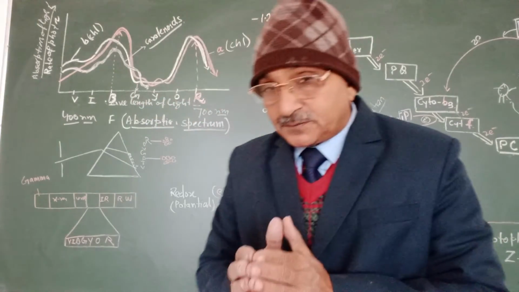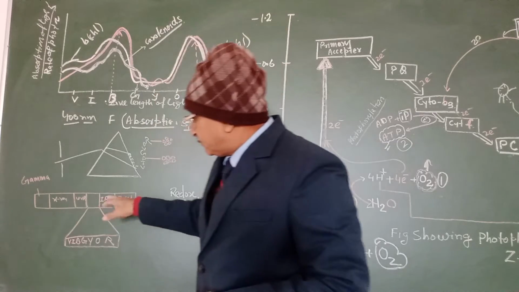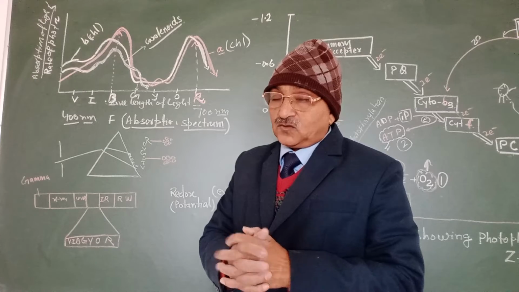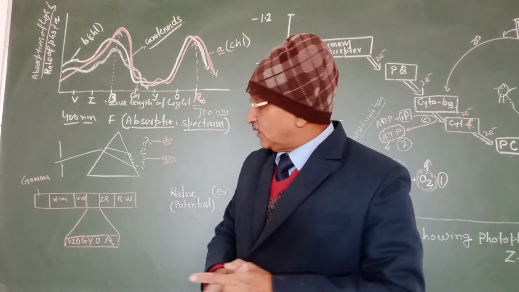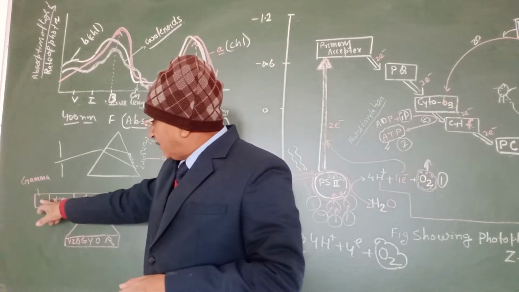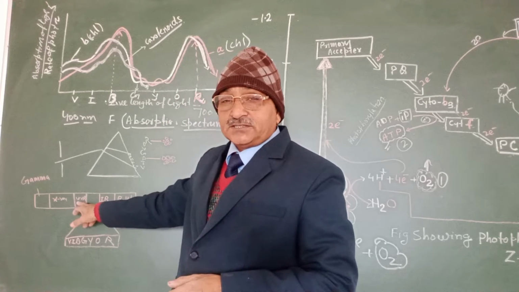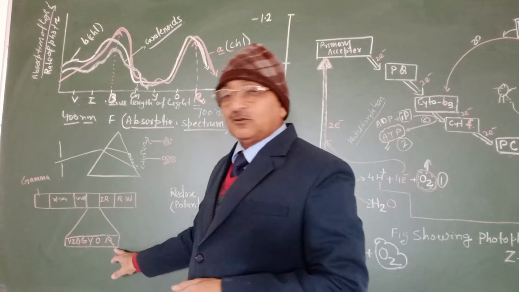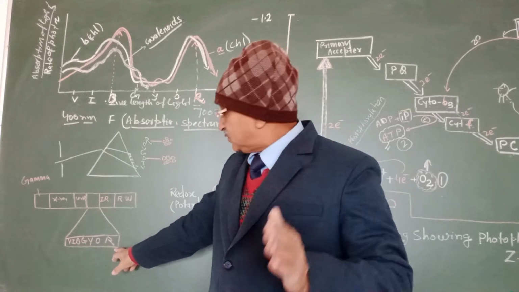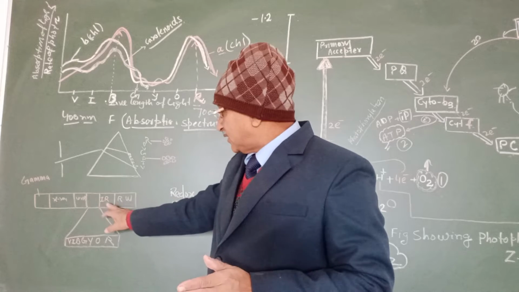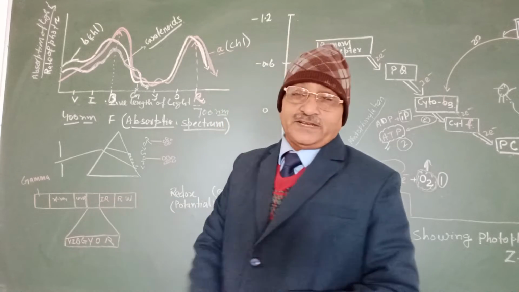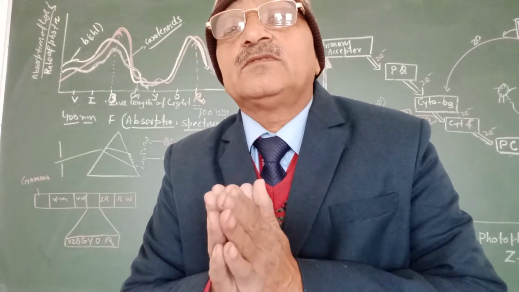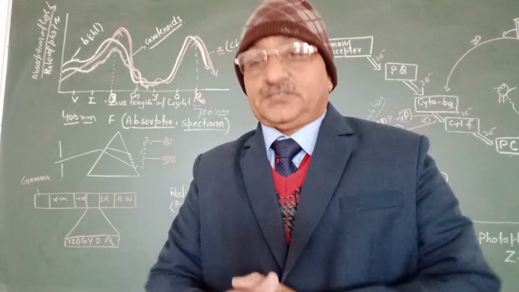Actually, I have tried to make it clear that the radiation of the sun has different ranges of wavelength. Wavelength of light, you are familiar with. So we have the gamma range, X-ray, ultraviolet range, and from 400 nanometer to 700 nanometer is the visible light, and after that infrared, radio waves. So these are ranges of radiation which are not used in photosynthesis.